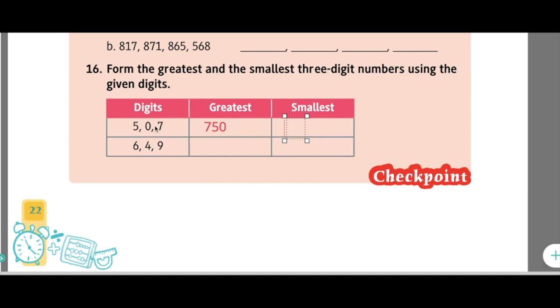So what number is the second smallest number here? It is 5. After 5 you have to put 0 and after 0 you have to put 7. Which makes it the smallest 3-digit number among these 3 digits. Next we have 649. So among the 649, which is the greatest number? It is 9. After 9 we have 6. After 6 we have 4. Then the smallest number is 4, 6 and 9. So 469 is the smallest 3-digit number by using 6, 4 and 9.